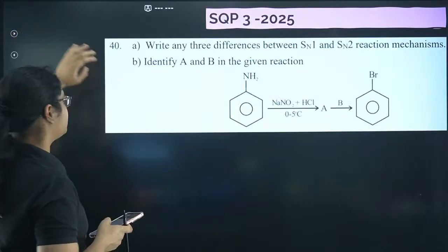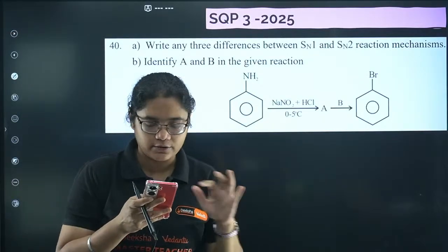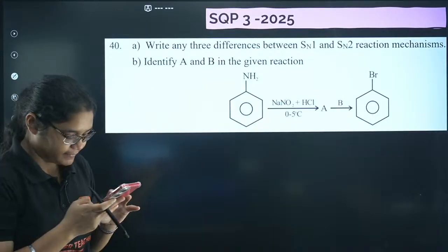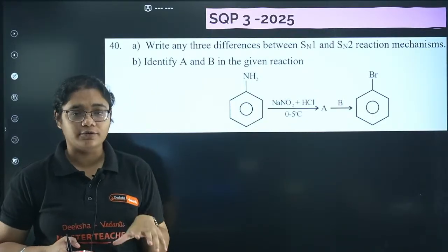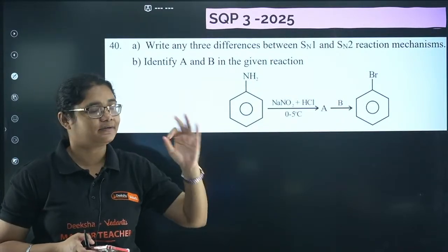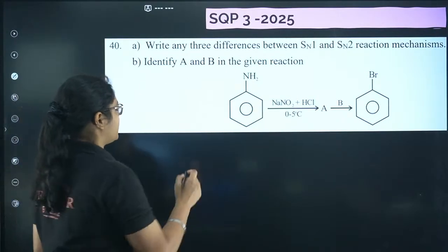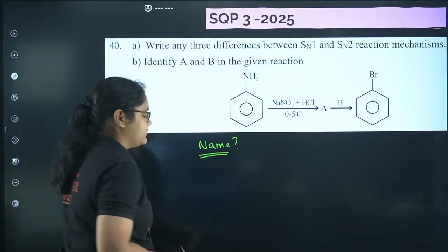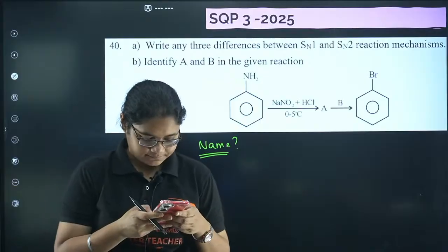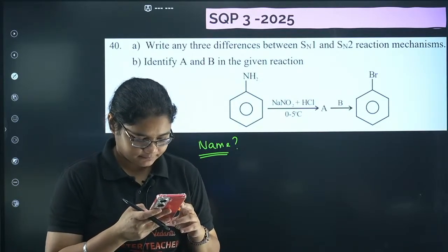Roshan, the class will go up to at least 2 to 2.5 hours, because we will complete all the chapters, right? Now let's write any three differences between SN1 and SN2 that I have already discussed. I have given you so many points. You can write any three. Identify A and B in the given reaction. So can you tell me the name of this reaction? Can you answer the name of this reaction?